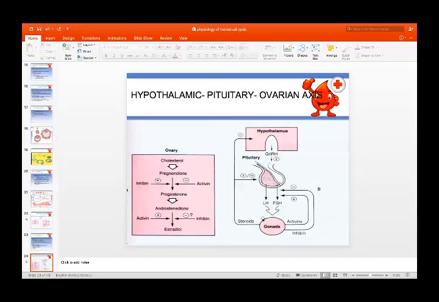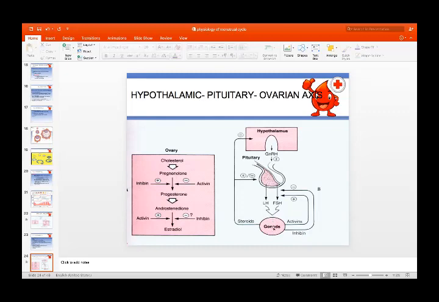So, this is the hypothalamic pituitary ovarian axis, which is necessary. This intact hypothalamic pituitary ovarian axis is necessary for the menstrual cycle. If there is any problem in this axis, the menstruation will cease. So, the hypothalamus releases gonadotropin releasing hormone, which acts on the pituitary to release FSH and LH. FSH and LH will act on the ovaries, which are the gonads. They will secrete estrogen and progesterone, the steroids, and at the same time, these ovaries have activin and inhibin